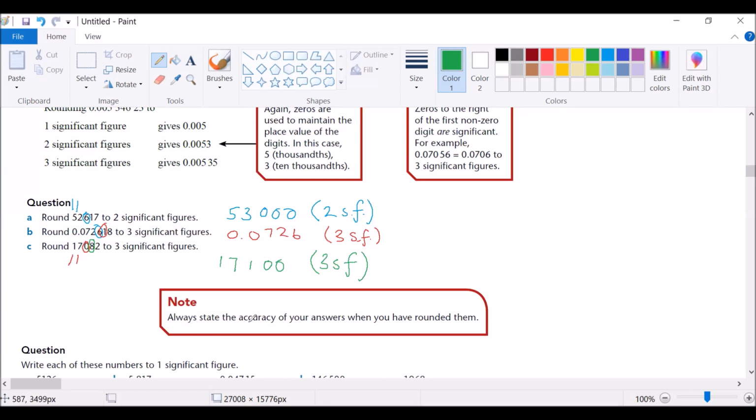Always state the accuracy of your answer when you have rounded them. This is important. State it: two significant figures, three significant figures, three significant figures, or even decimal places if you are doing decimal places.